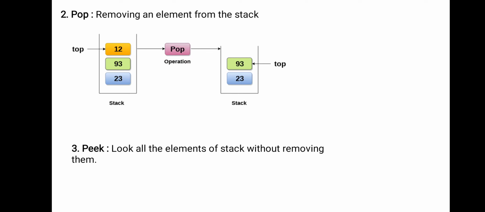So I am going to stop the push function here. Now if I apply a pop operation, what is the last element placed here? 12. So the last element which is placed into the stack is deleted first when you apply the pop operation. Okay, so 12 is deleted from the stack.